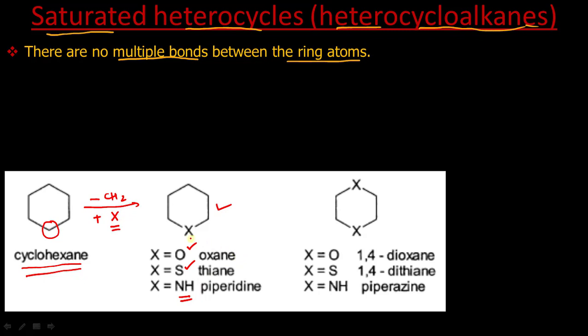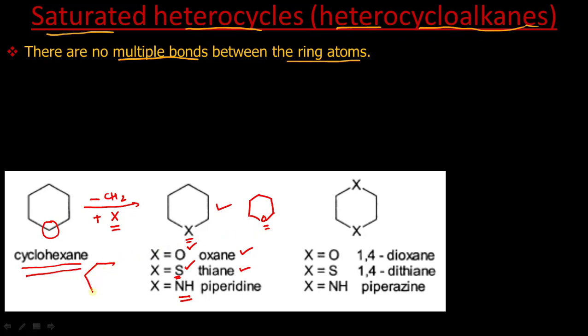Like if X is O, then we call it oxane. If X is sulfur, we call it thiane. Like this compound, this is oxane. If instead of oxygen we have sulfur, it is thiane. If it is NH, it is piperidine.